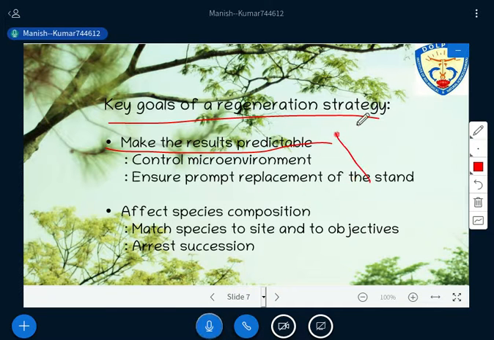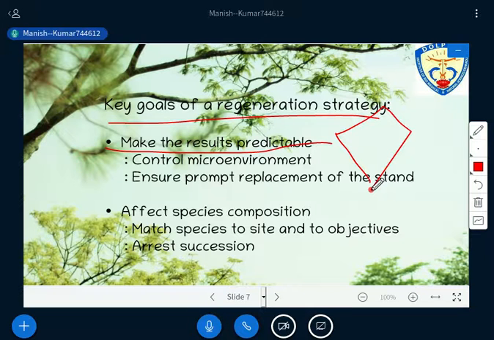Since you are raising the tree on your own, have you got that? Listen carefully again. If something has happened in nature as it is, you can't say what will happen to those objects or those kinds of plants. But in the regeneration process, since human intervention is there, you are promoting the regeneration, you are using all these tools and techniques for regeneration, right?